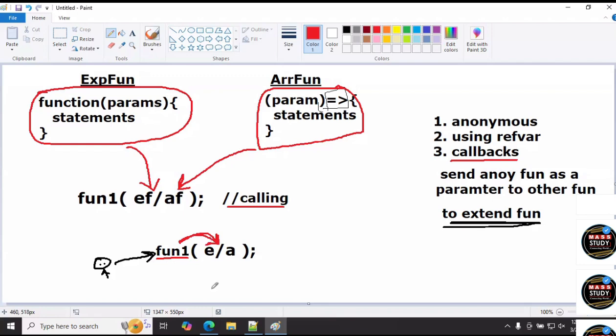But one point is clear. Whenever fun one is executing, every time your expression function is also executing. How many times fun one is executing, that number of times your expression function also executes. Compulsory. Example, sir, your shadow.